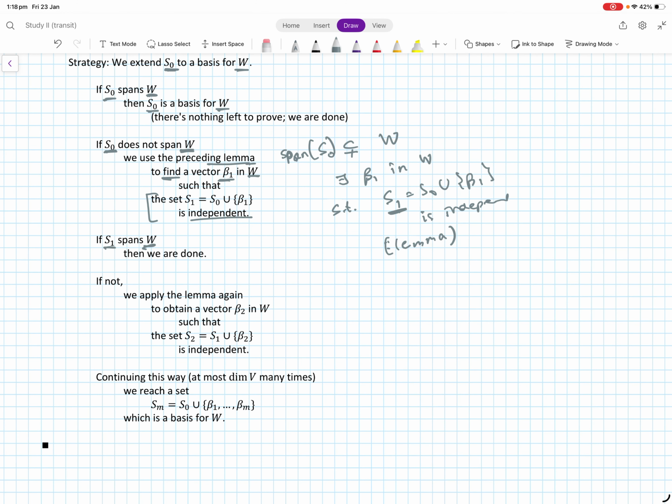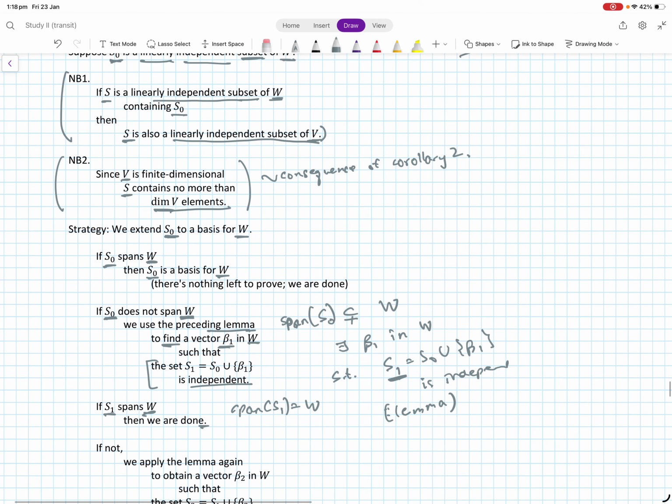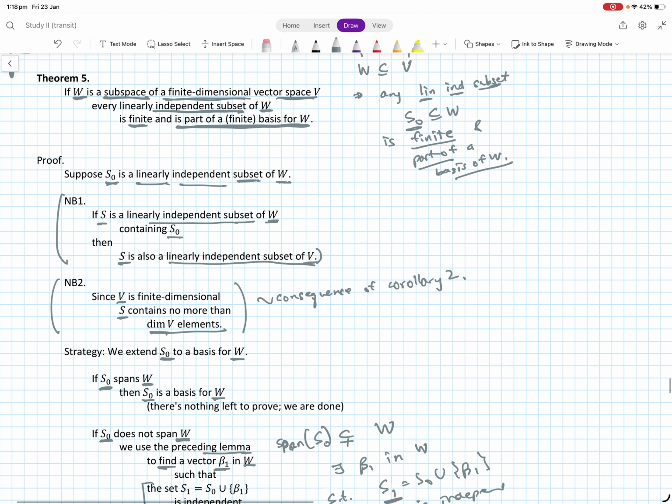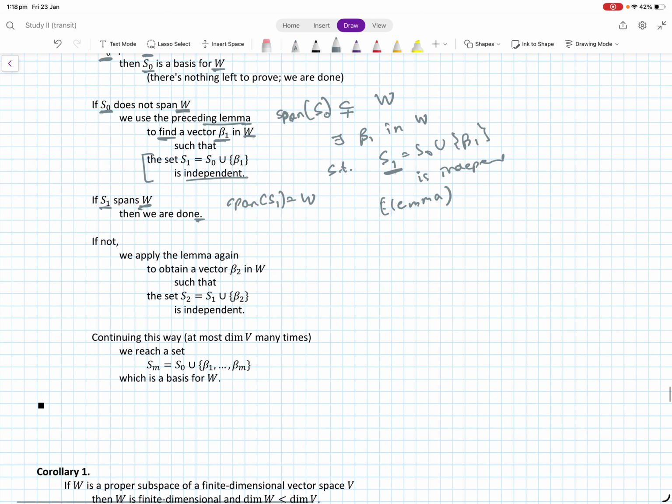So if span of S1 equals W, then we are done, right? Because that's what we wanted to argue, that S0 forms a part of the basis for W. So this we've done explicitly. If it doesn't happen, we can apply the lemma again and obtain vector beta 2, right?